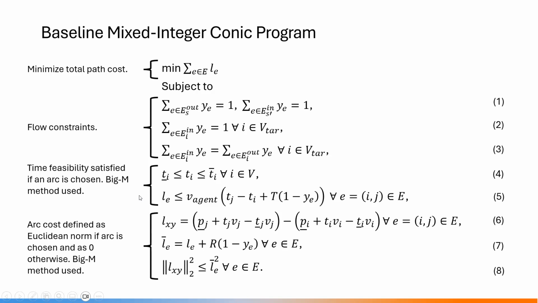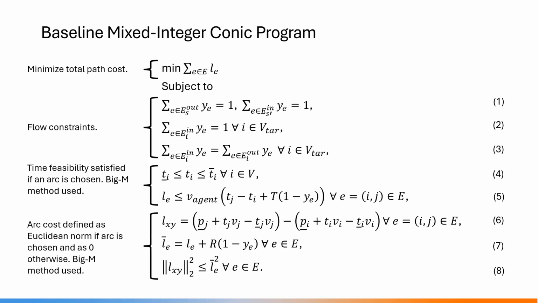The time feasibility is a conditional constraint which is satisfied only when an arc is chosen. This constraint says that if an arc e equal to ij is chosen, then the agent should depart from node i at some time t_i and reach node j at some time t_j, which is greater than or equal to t_i, feasibly without violating its maximum speed. If the arc is not chosen, then no constraints are enforced.